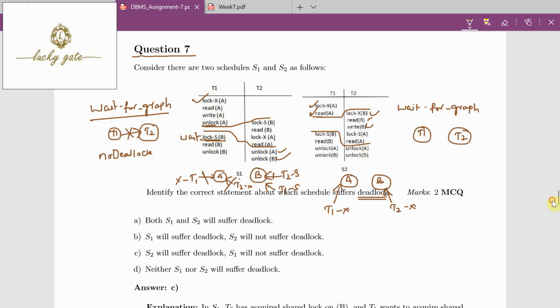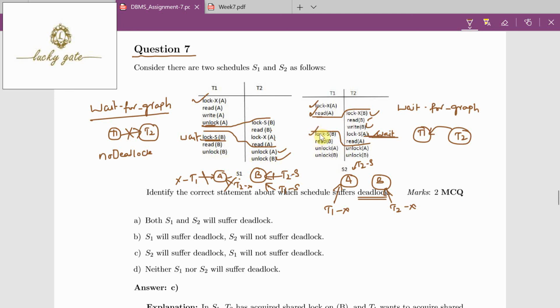Then T2 is requesting a shared lock on A, which is already held by T1. It means that T2 has to wait for T1 to release the lock. Because T2 is waiting for T1, we have to draw an edge from T2 to T1. Because these operations are in the waiting state, further operations are also in the waiting state.